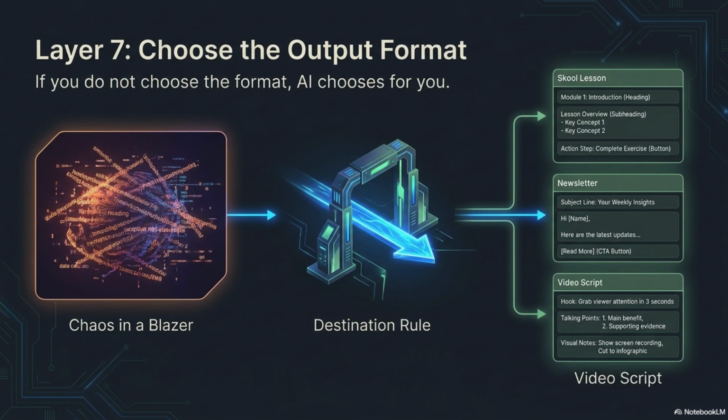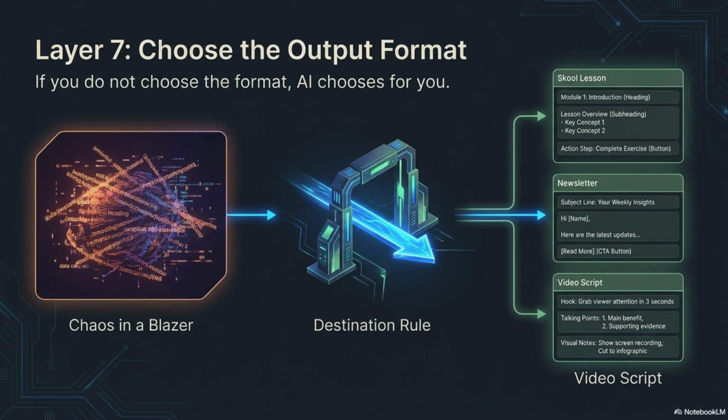Layer 7 is choose the output format. If you do not set the format, AI chooses for you. Sometimes it gives you chaos in a blazer. A strong output can still be hard to use if it comes back in the wrong shape. You might ask for a lesson and get a dense essay. You might ask for a checklist and get a motivational paragraph. You might ask for something that needs to go into school and get tables or formatting that does not paste cleanly. The destination controls the format.